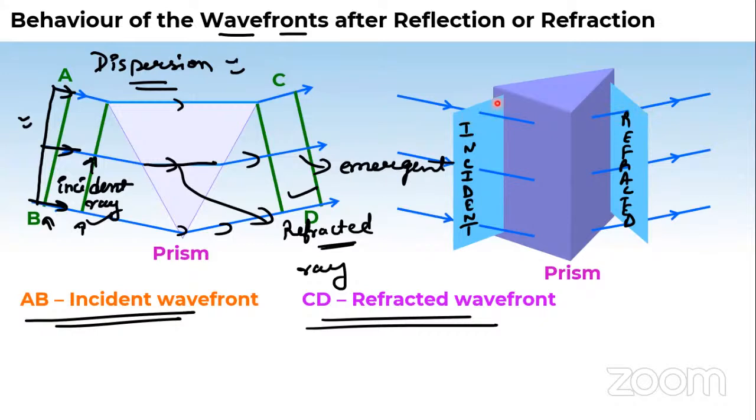And perpendicular to it, in the 3D structure, you can see it's shown like a cardboard thing, which is perpendicular to these arrows, both on the front face and the back face of this prism. So this cardboard-like thing is the incident wavefront, and that cardboard-like thing is the refracted wavefront. I hope it's clear now.